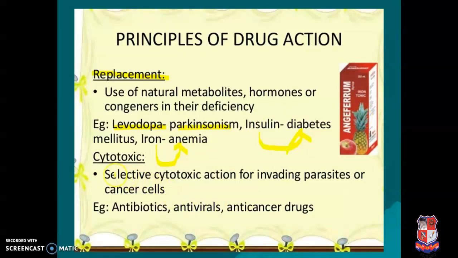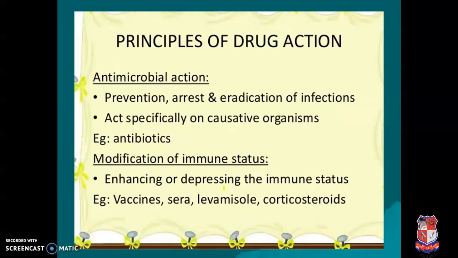Cytotoxic effect, the name itself says cytotoxic. Cytotoxic means the cells are killed, or the cells have a toxic effect from an outside substance. This is called cytotoxic effect. Selective cytotoxic action for invading parasites or cancerous cells. It means we are using the drug against the cancerous cell or some parasite. This type of agent we can call a cytotoxic agent. Antibiotics, antivirals and anti-cancer drugs. So these are cytotoxic agents that we use against infections.